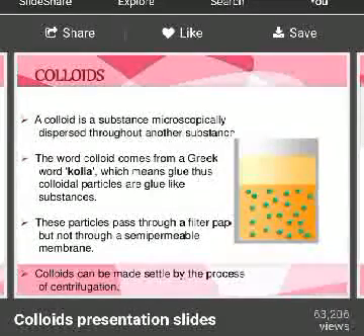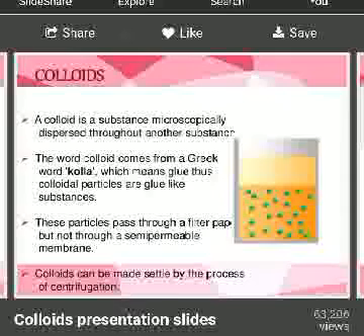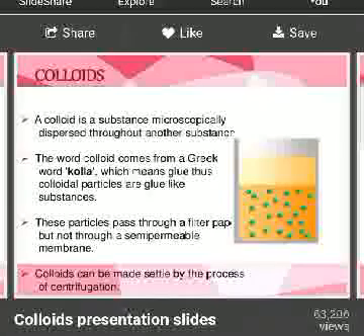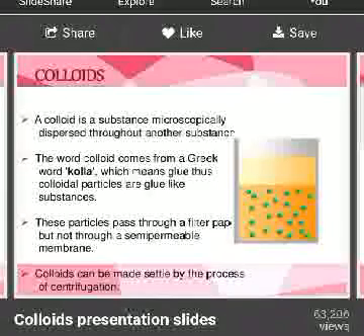Okay, it's a very important topic. So a colloid is a substance microscopically dispersed throughout another substance. The word colloid comes from a Greek word kolla, which means glue. Thus colloidal particles are glue-like substances. These particles pass through a filter paper but not through a semi-permeable membrane. Okay. So colloids can be made to settle under the process of centrifugation.